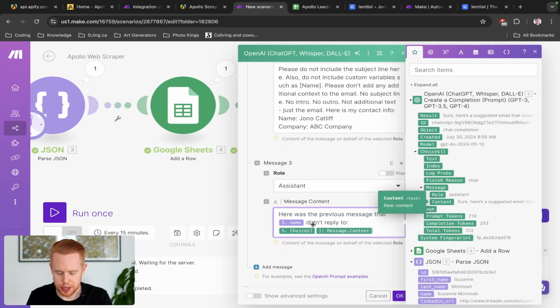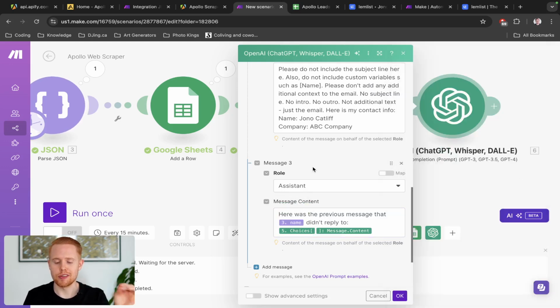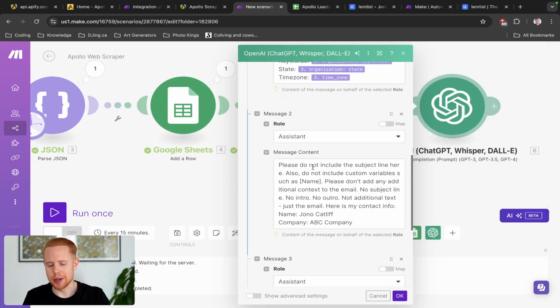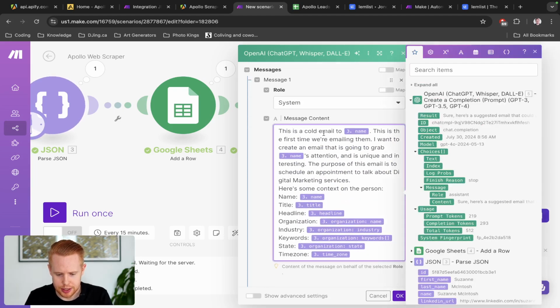So we're going to copy the message in here so that we're giving context to ChatGPT to say, hey, Susan didn't reply to this last message, so please do a follow-up message based on the message that she didn't answer. So we're providing context so the AI model can understand what to say next. So really what we want to do here is say, this is a second follow-up cold email to this person.